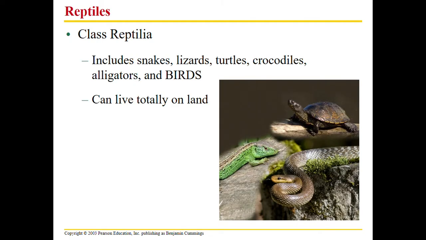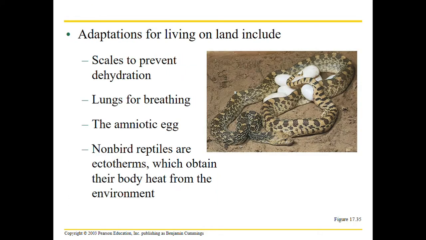Moving ahead to reptiles. So these include snakes, lizards, turtles, crocodiles, alligators, and I didn't know if you know this, but it also includes birds. Love birds. I love birds. So aves aren't part of reptiles. And all of these have eggs with amniotic sacs. They can live completely on land. They are not dependent on water to reproduce like amphibians are.